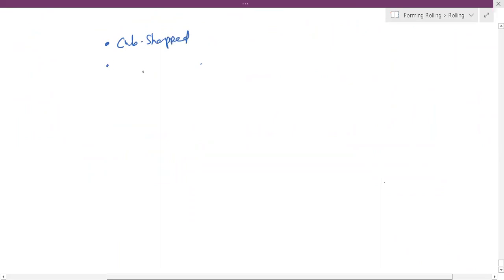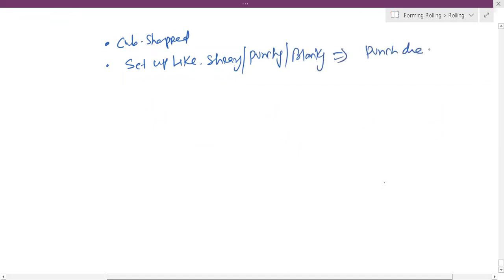Second thing is the setup, like a shearing operation, punching or blanking, but with punch and die rounding. Then third one is deep drawing and shallow drawing.